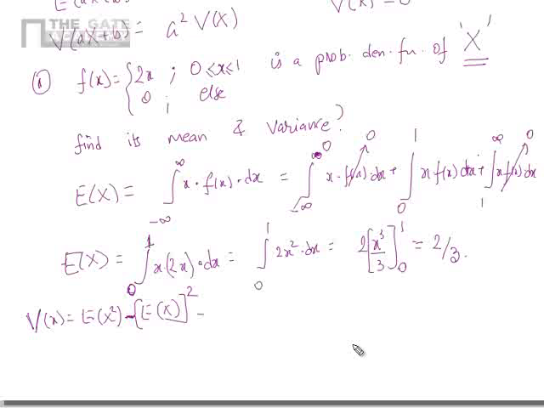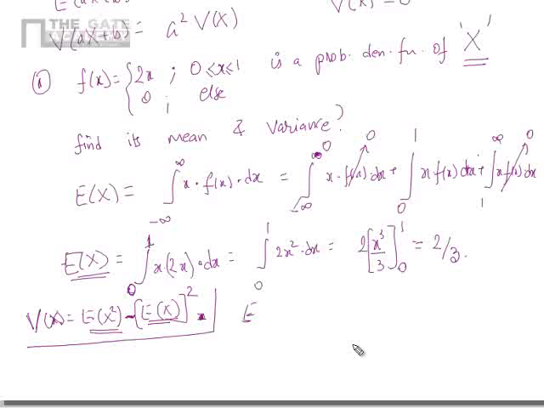Now e of x I found out, so I know this value. I need to find e of x square. If I find e of x square, I can find variance of x. So now the next step is to find e of x square.